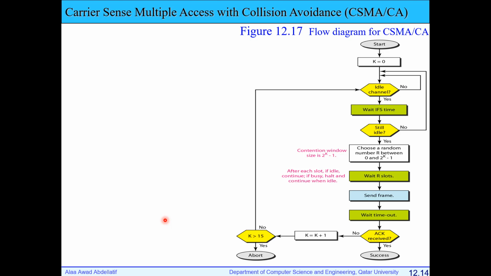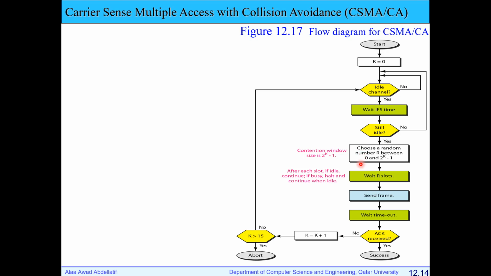This is the flow chart or flow diagram of the main steps of CSMA/CA. At the beginning, I will start with k equal to 0. This is my first try. k is the number of tries to send. I will keep sensing the channel continuously. Once the channel is idle, I will wait for the interframe space time. And this time again is different from one station to another. It's not constant for all stations. And I will sense again, the channel is still idle, so I will start my contention window.